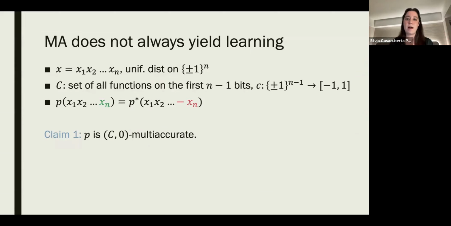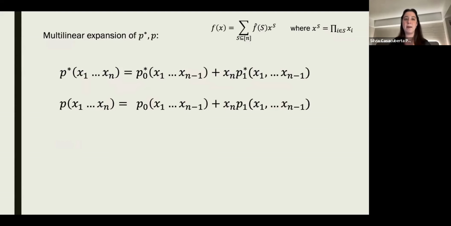So consider the strings of n bits in {-1, 1}, and we're going to define the class C to be the set of all functions in the first n-1 bits. Okay, P star is whatever it is, and now I make P be whatever P star says, but flipping the nth bit. That's the definition of P. The first claim is that P is perfectly multiaccurate. Why is that? Consider the multilinear expansion of both P star and P.